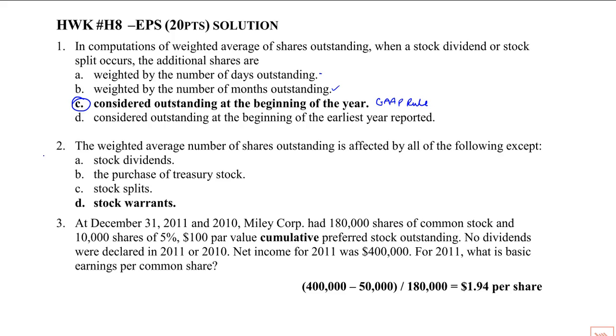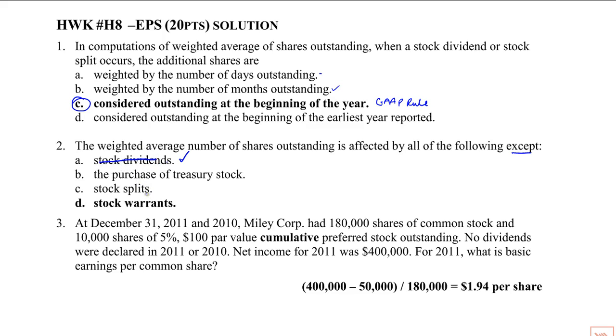Number 2, the weighted average number of shares is affected by all the following except a stock dividend. This is not a cash dividend. This is a stock dividend where you change the number of shares. This is always when they throw in all the following except. So yes, this does affect the weighted average, so we exclude it.